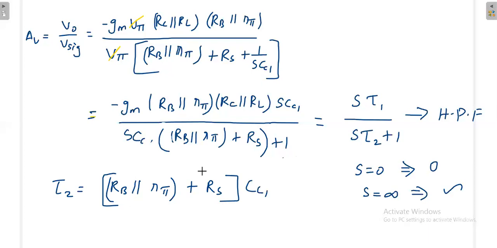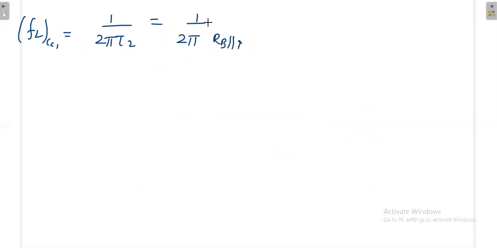Now what is the lower cutoff frequency? This is providing a high pass filter, and a high pass filter will have a lower cutoff frequency. So the lower cutoff frequency that is decided by CC1 is equal to 1 by 2 pi tau 2. What is the tau 2 value? 1 by 2 pi into (RB parallel R pi plus RS) into C1.